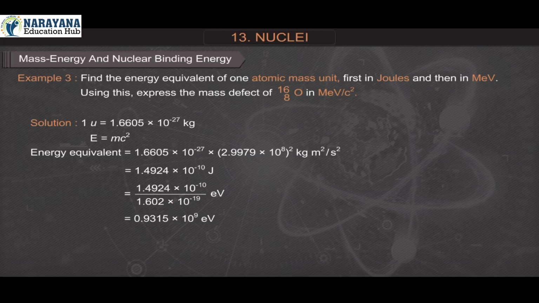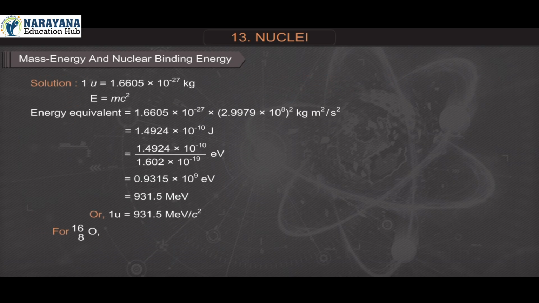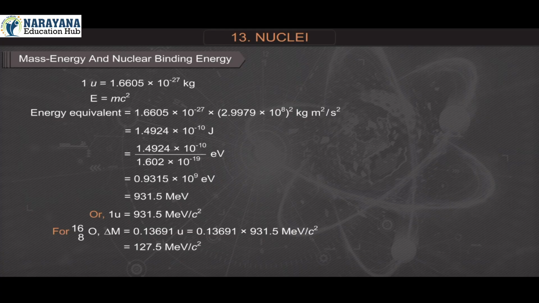which is equal to 0.9315 into 10 raised to 9 electron volt, which is equal to 931.5 mega electron volt. Or 1 atomic mass unit is equal to 931.5 mega electron volt upon c squared. For oxygen-16, delta M is equal to 0.13691 atomic mass unit u, which is equal to 0.13691 into 931.5 mega electron volt upon c squared, which is equal to 127.5 mega electron volt upon c squared.